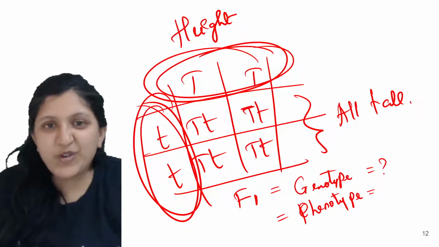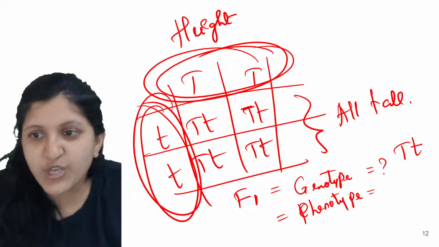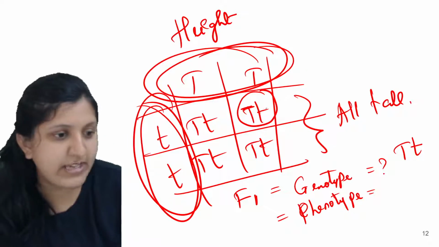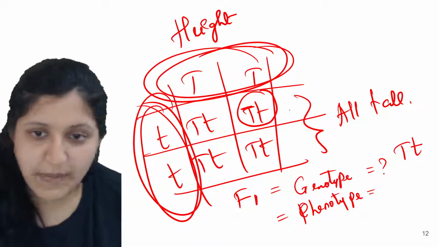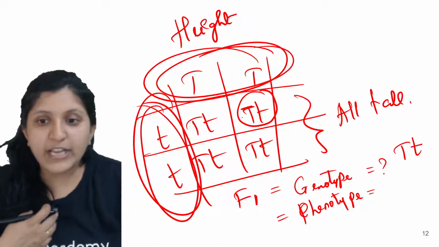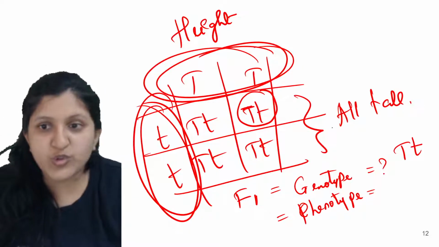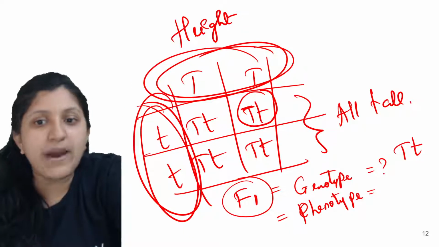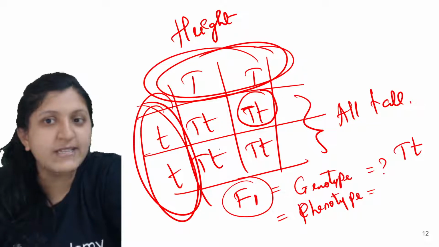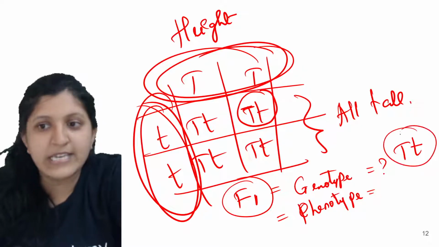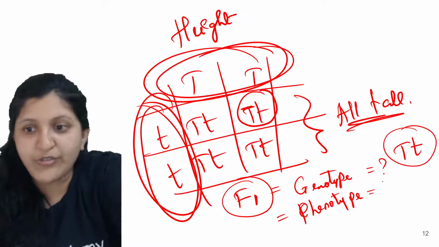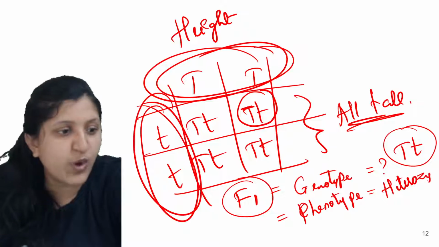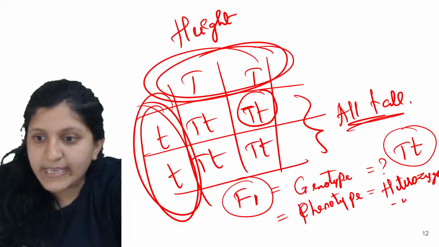So the genotype is this one. This itself is the genotype, because this is Tt, one capital and one small. I'm not asking about the ratio because here you won't get any ratio. In the F1 generation there is no ratio because all of them are the same. It is 100% Tt, and all of them are tall. So the phenotype you can write as heterozygous tall.